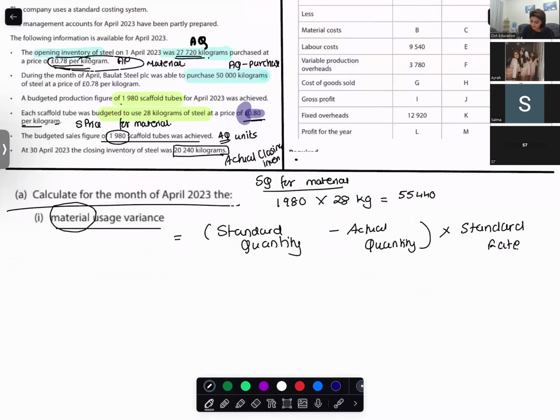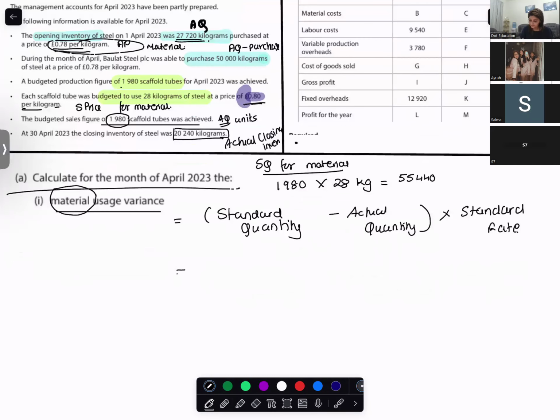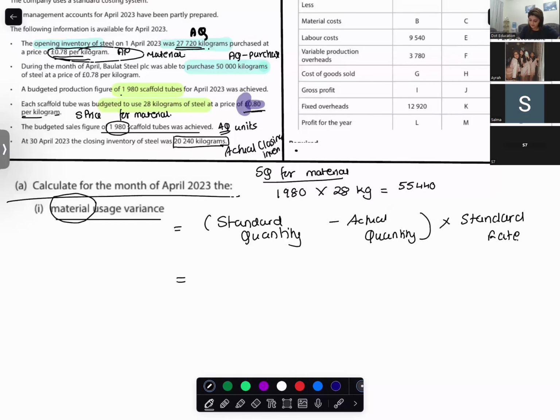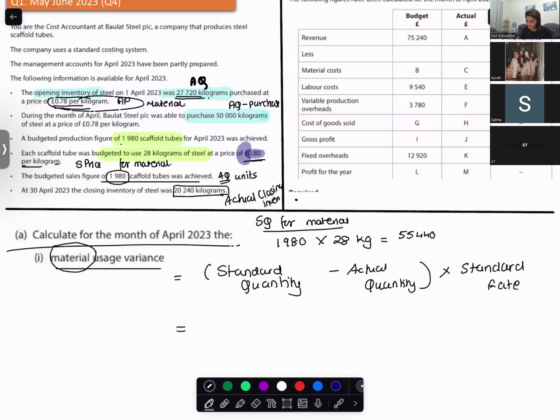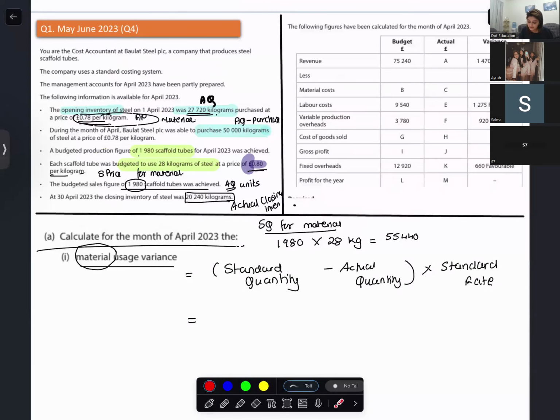Your standard quantity is how much? Standard quantity for 1980 scaffold tubes at 28 kilograms each is 55,440 kgs.